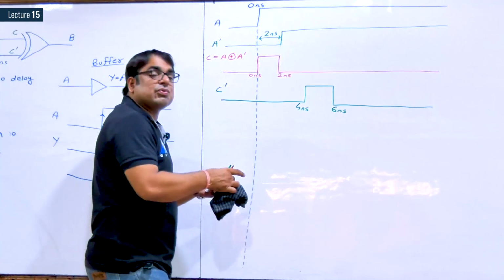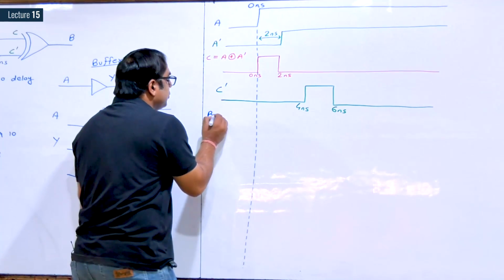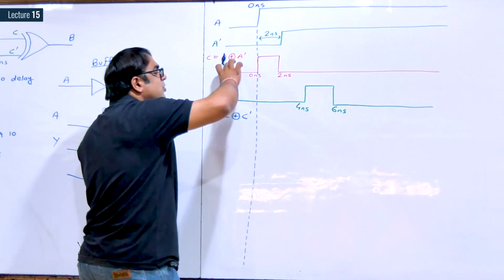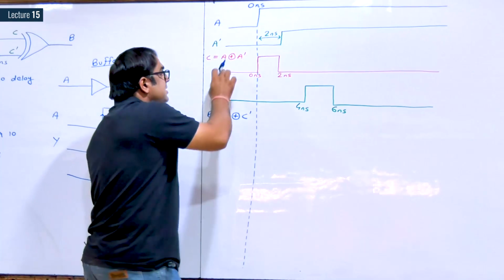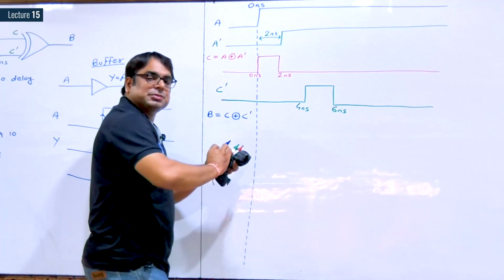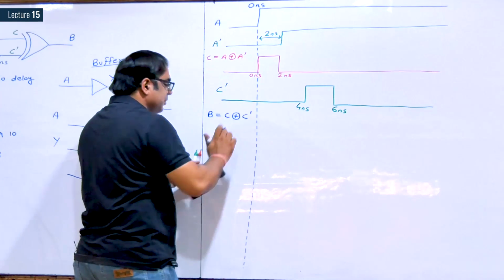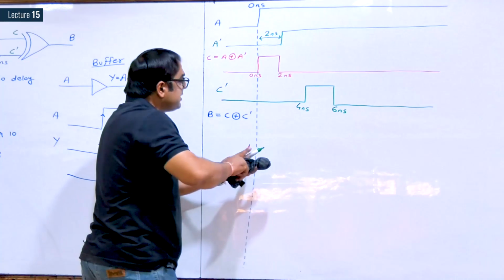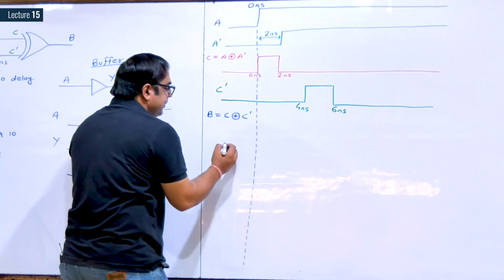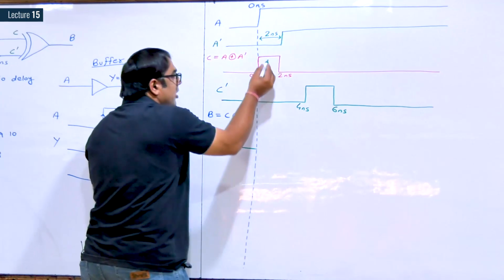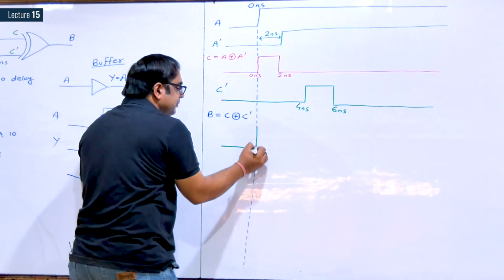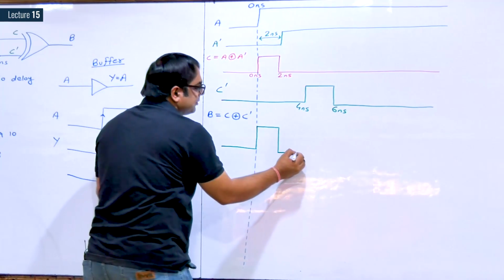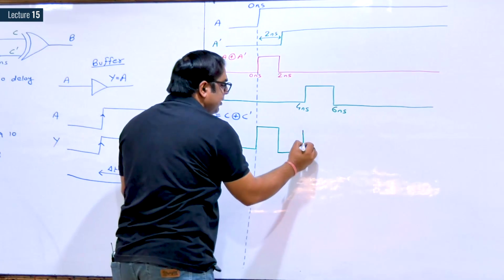Now, what is the waveform B? B is equal to C XOR with C dash. I need an XOR gate. So XOR gate means 0 and 0, XOR output will be 0. 1 XOR with 0 will be 1. 0 XOR with 0 will be 0. Again 0 XOR with 1 will be 1.